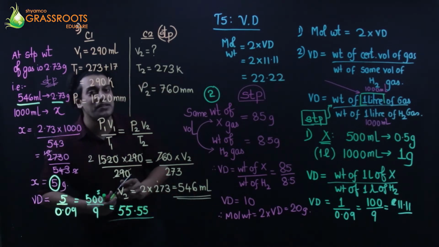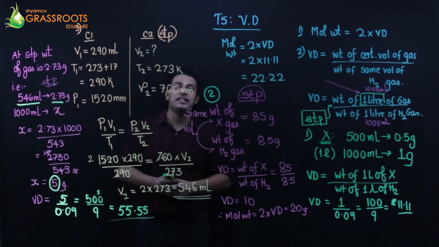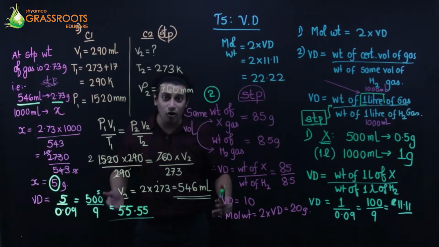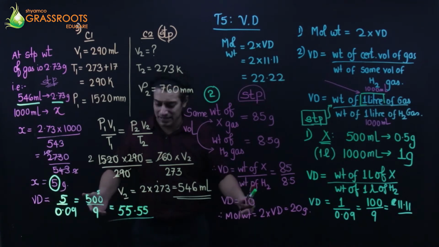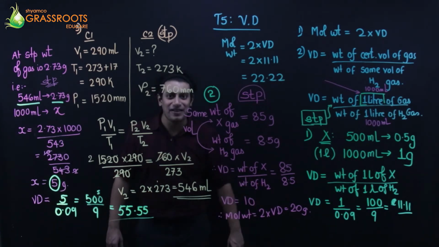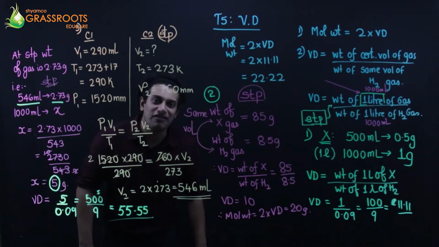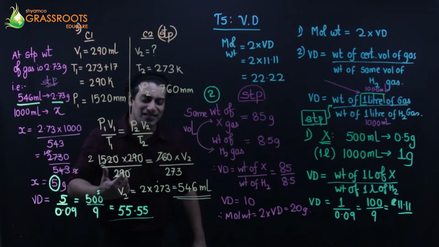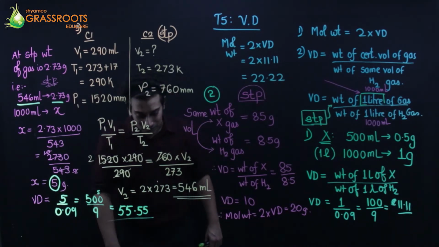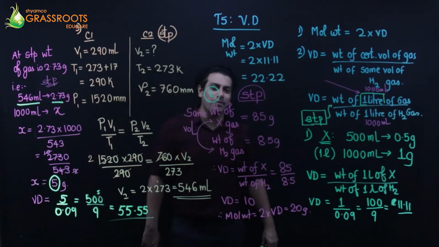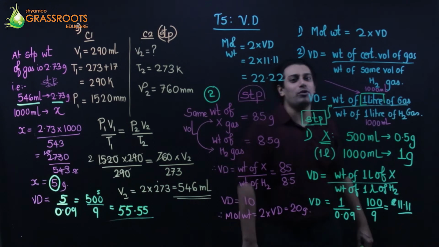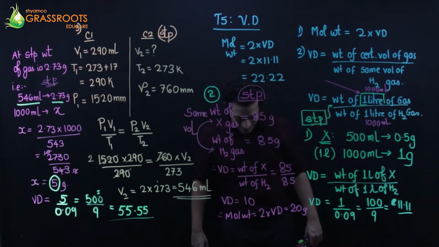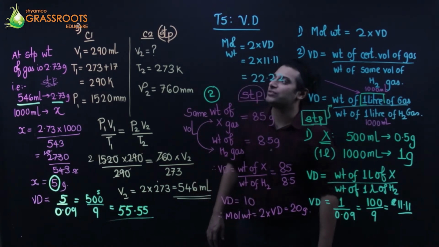And if you multiply this answer by 2, definitely it is going to give me the answer of molecular weight. So 55.55 into 2, that shall give me the molecular weight of my gas X. Right? Let me check the answer. Yeah, multiply by 2, you get 111.111111. It goes on.